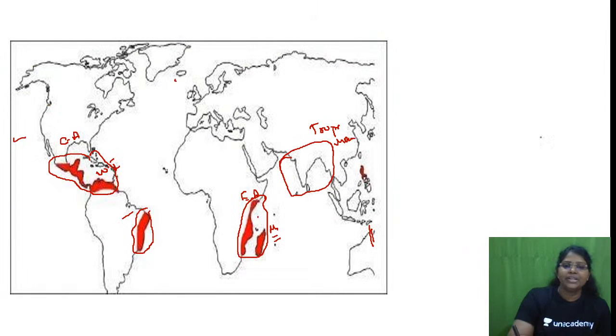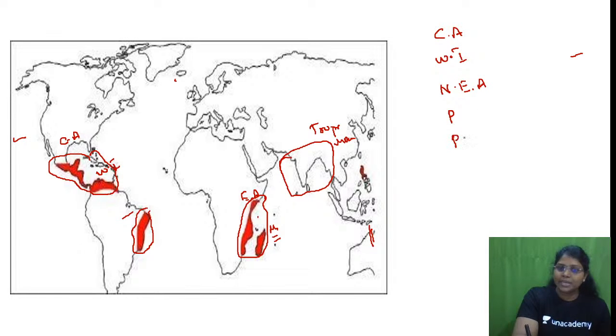Now look here. Can I fill the code first? What is this CA? What is this WI? What is this NEA? What is this P? What is this another P? What is this M? Guinea Coast. And the last is Eastern Brazil.